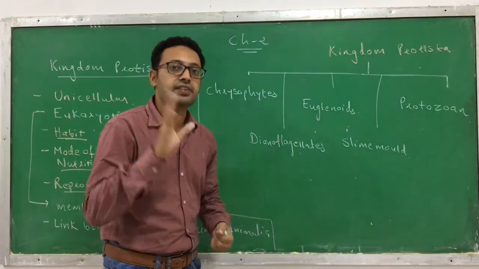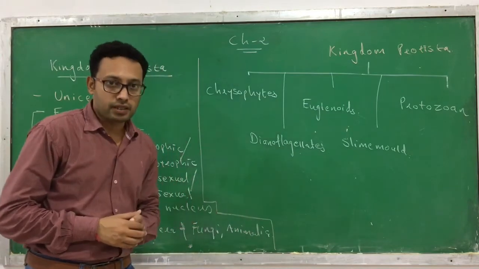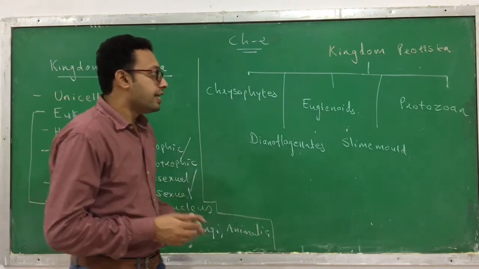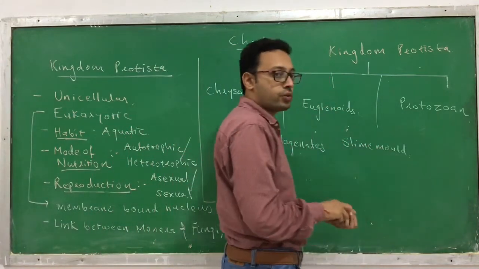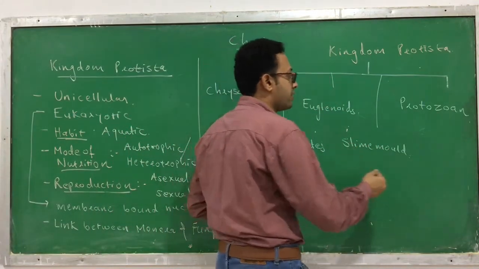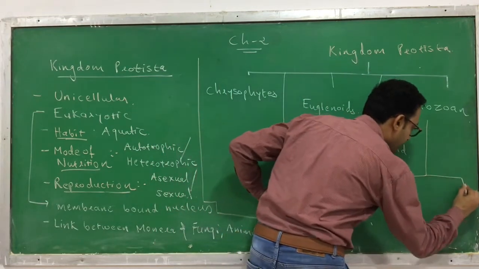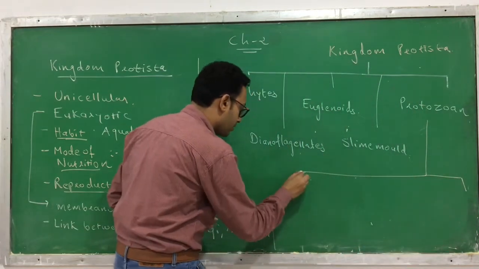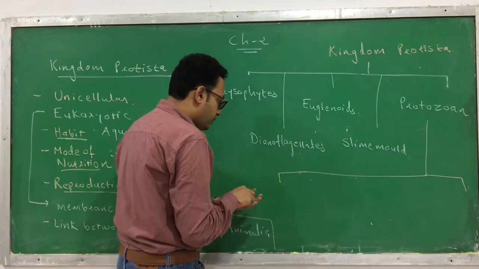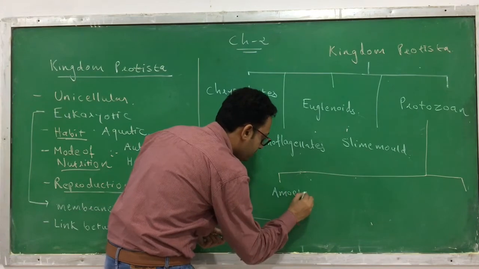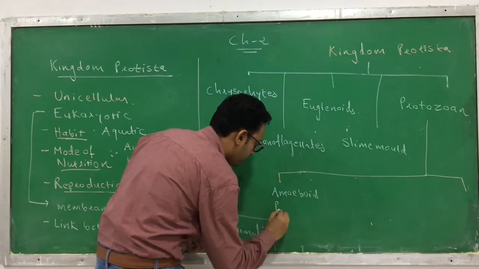These are the five different categories which are included under the kingdom Protista: chrysophytes, dinoflagellates, euglenoids, slime mold, and protozoa. Now this protozoa, the subtype of Protista, is again divided into four types. Which are they? The first one is called amoeboid protozoa.